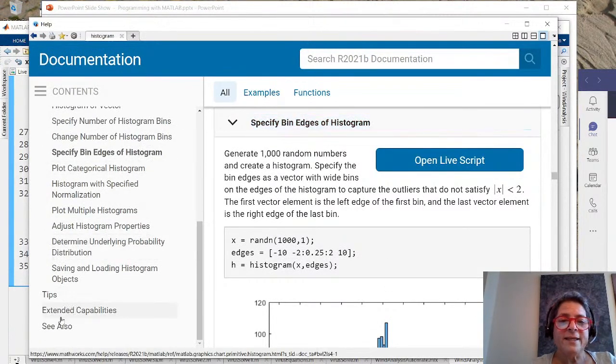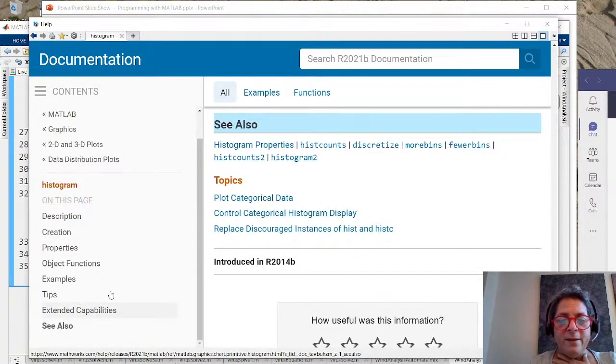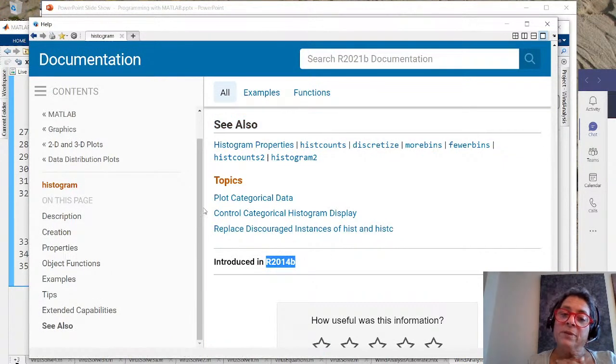Another thing I really like is see also, because it shows me, first of all, when the function got introduced into MATLAB. It gives me some places in the documentation that I can read more about it beyond the actual reference page. And it also shows me some other functions that might be interesting. Like when I make a histogram by default, maybe it doesn't have enough bins. So maybe I want to have more bins or fewer bins. Or maybe I want to do this on a two-dimensional data set instead of a one-dimensional data set. Got histogram 2 that I could get. So real nice way of finding out more information.